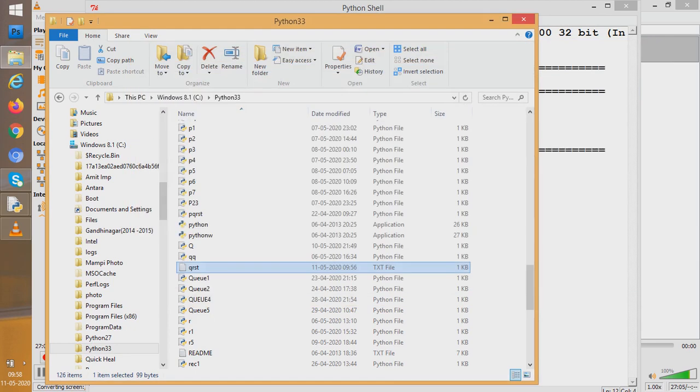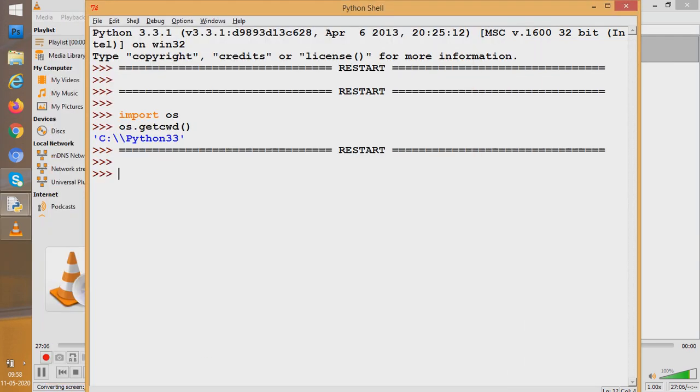So great. We have created it, and by default it gets created in the current working directory, where Python files have been installed. Here in my computer, it is Python 33, and Python 33 is in the C drive. So what is the parent directory of Python 33? The parent directory is the C drive. And the current directory where we are saving our files now is Python 33.